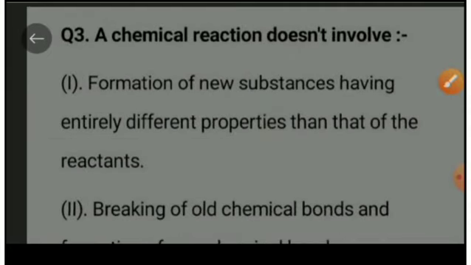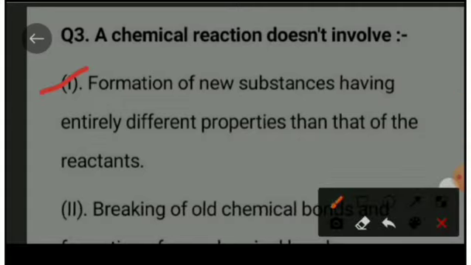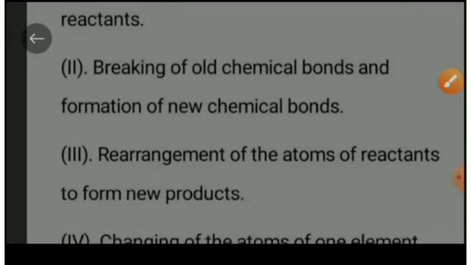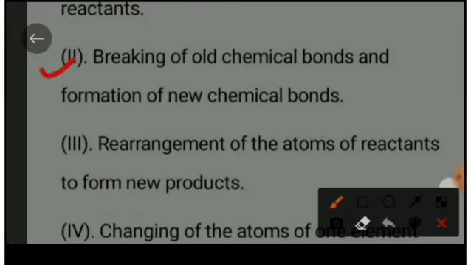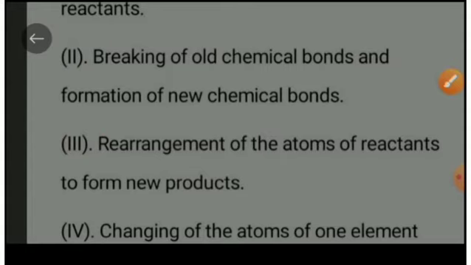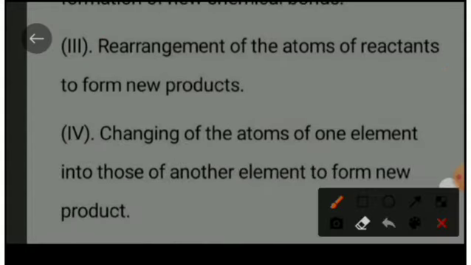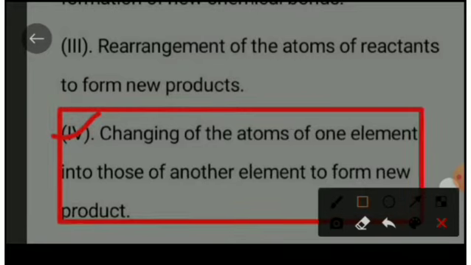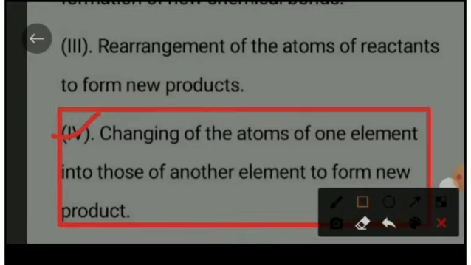Next question: A chemical reaction does not involve option A, formation of new substances having entirely different properties than that of the reactants. Option B is breaking of old chemical bonds and formation of new chemical bonds. Option C is rearrangement of the atoms of reactants to form new products. Option D is changing of the atoms of an element into those of another element to form a new product. So the right option is option D, that is changing of the atoms of one element into those of another element to form a new product.